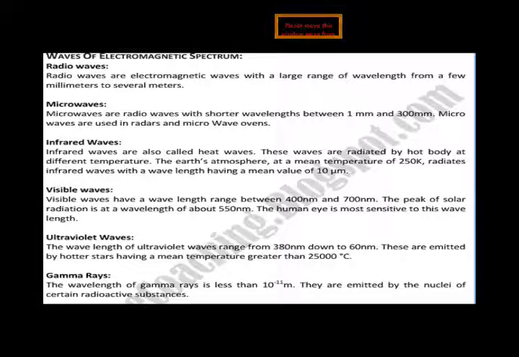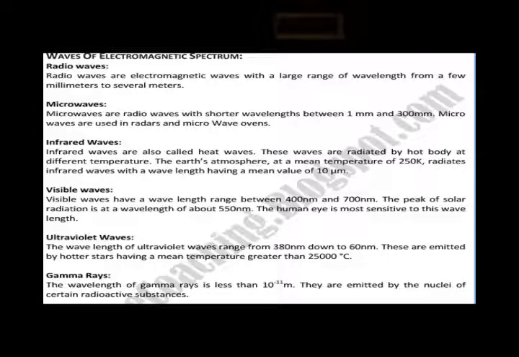Infrared waves. Infrared waves are also called heat waves. These waves are radiated by hot bodies at different temperatures. The Earth's atmosphere, at a mean temperature of 250 kelvin, radiates infrared waves with a wavelength having a mean value of 10 micrometers. So again, infrared waves are the waves which are radiated by hot bodies at different temperatures. And now the visible waves.